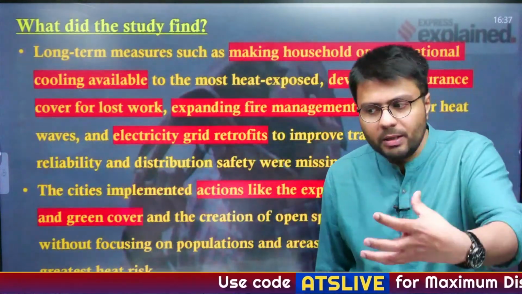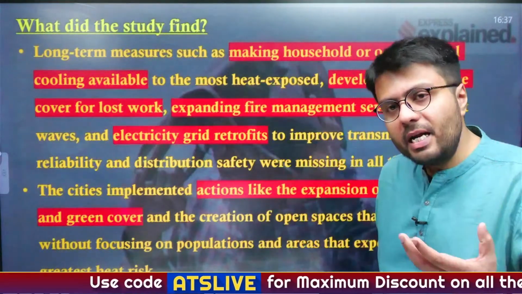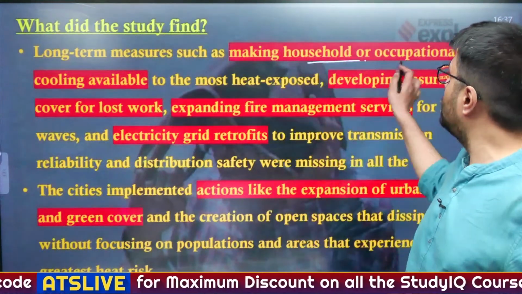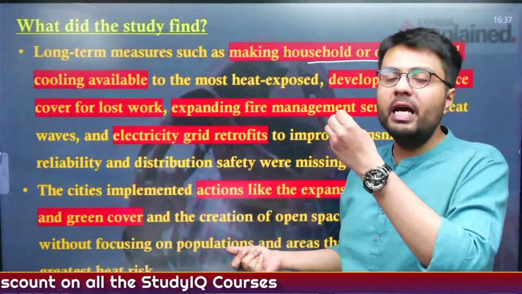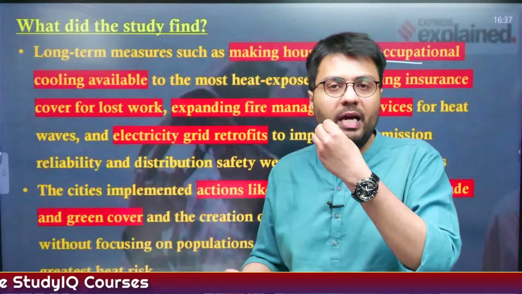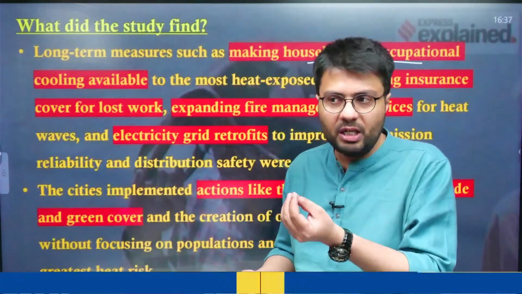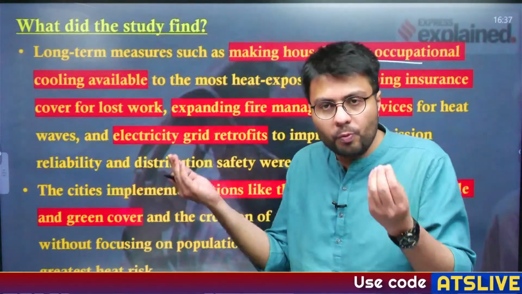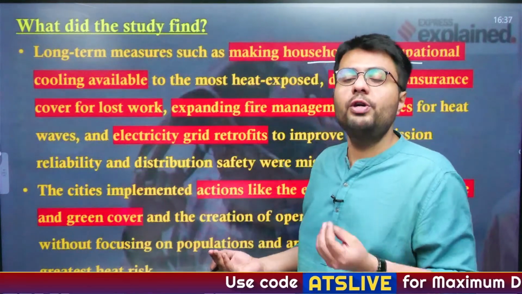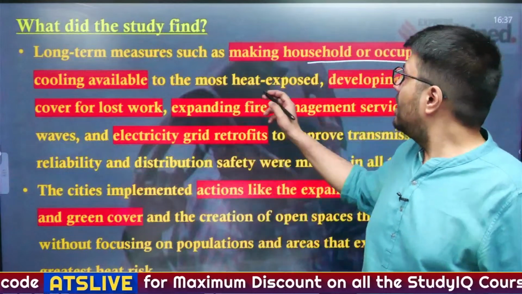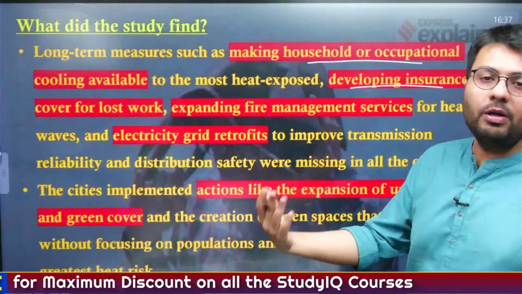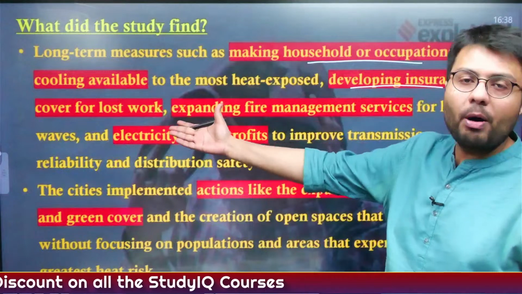Also, long-term measures that can be implemented by the government include making household or occupational cooling services available. For example, if you're working in a factory, that factory needs to have a certain kind of ventilation system, coolers, ACs, to make the working conditions more conducive for you to work in heat or during summer months. And developing insurance cover for the amount of lost work is also possible.